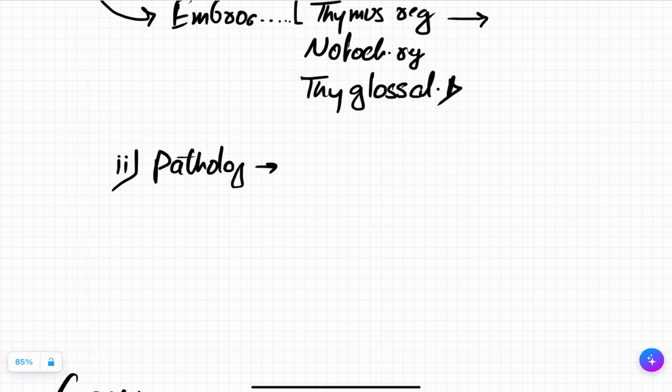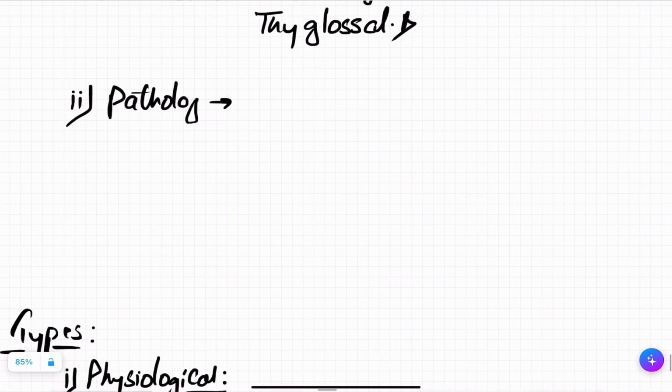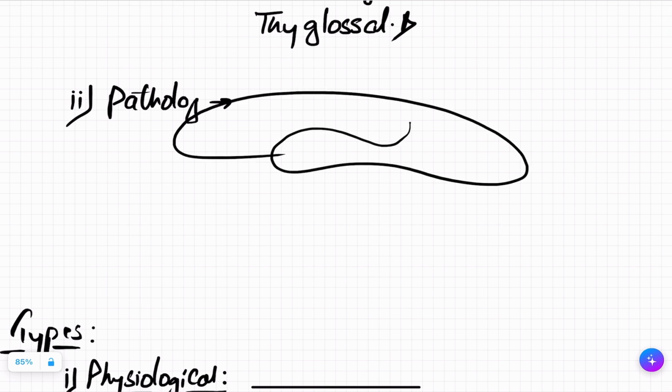Now this was your physiological, but there are also pathological conditions in which atrophy takes place. For example, this is your brain. This is your internal carotid artery taking blood to your brain. But what if there is an obstruction? Let's say there was atherosclerosis. Atheromatous plaque is not letting oxygen go to your brain.